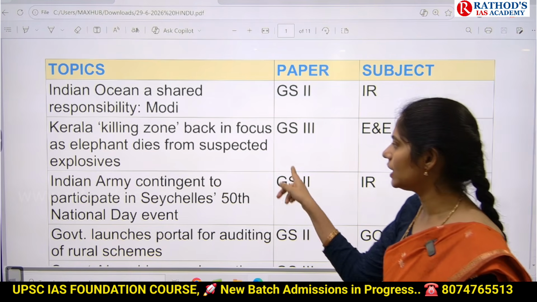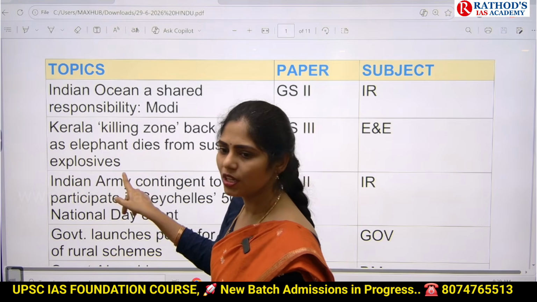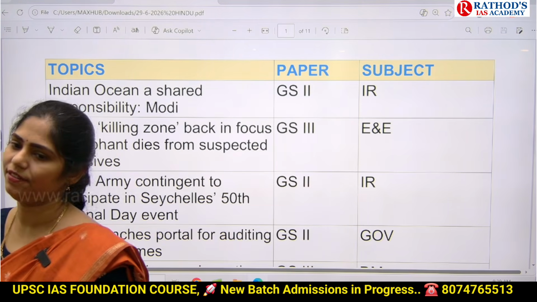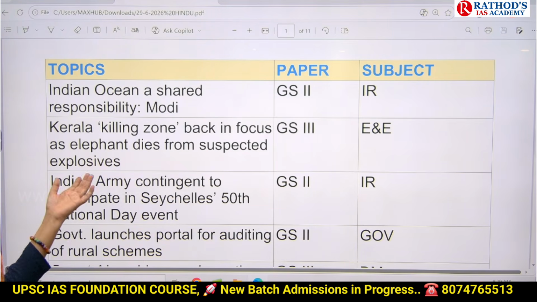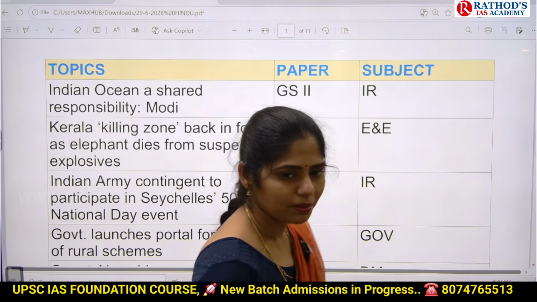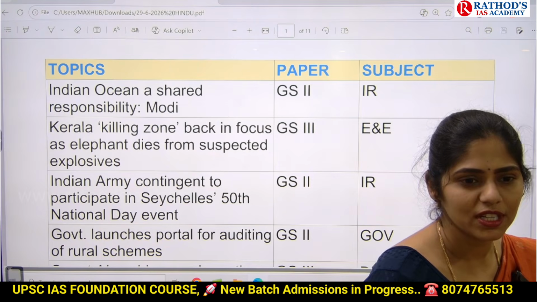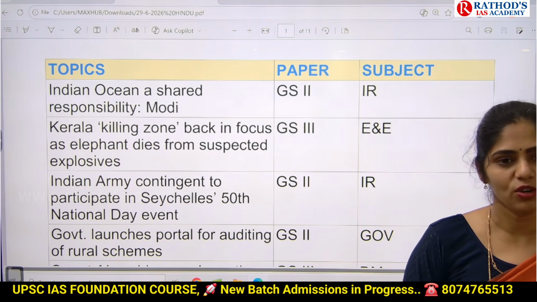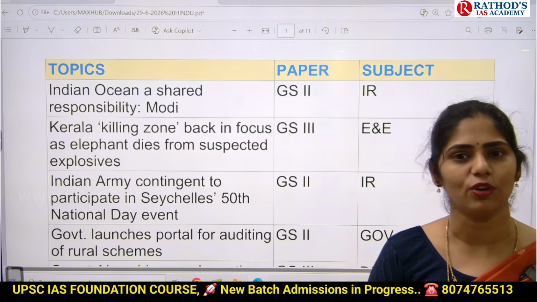And especially in Kerala, they are using explosives and trying to kill these elephants. So here you have to see this topic from the human-animal conflict point of view: what are the causes, what can be done, what are the measures, what exactly the government is doing right now. All those things are very important from environment and ecology.